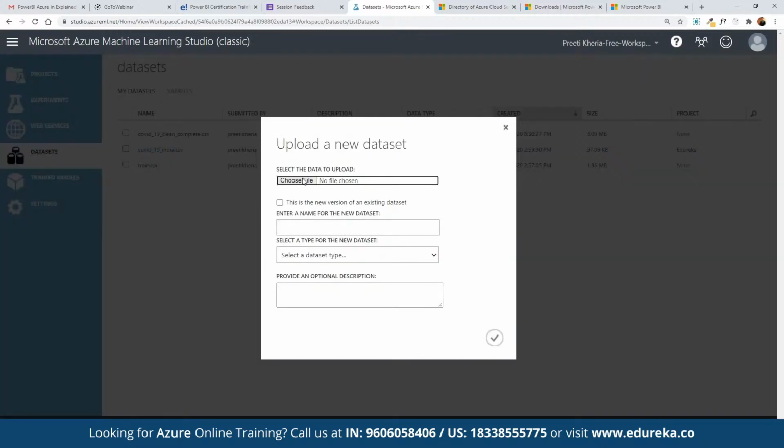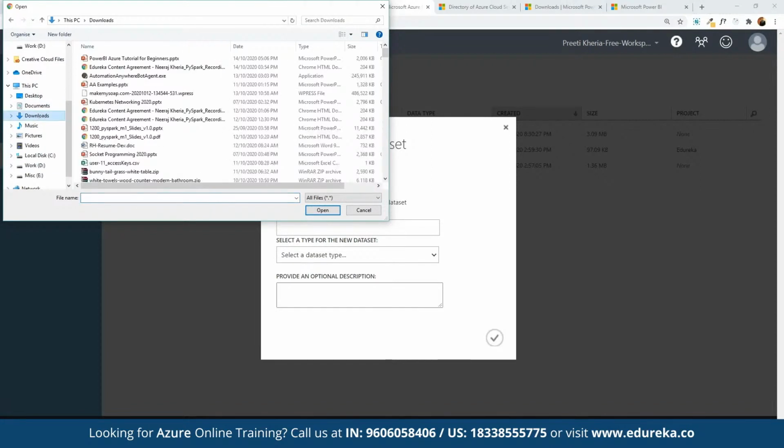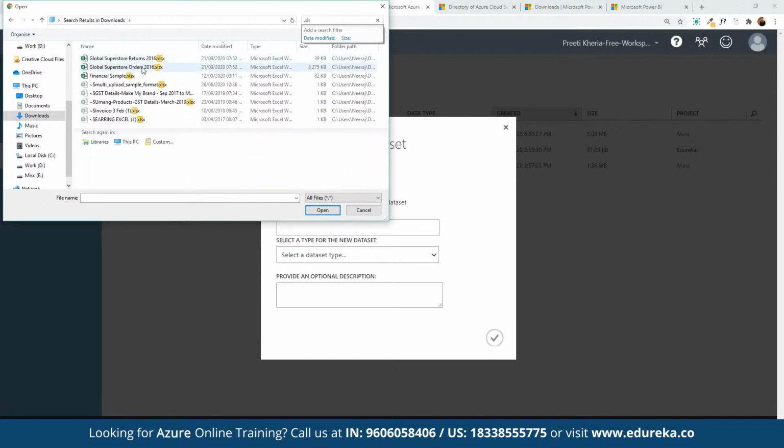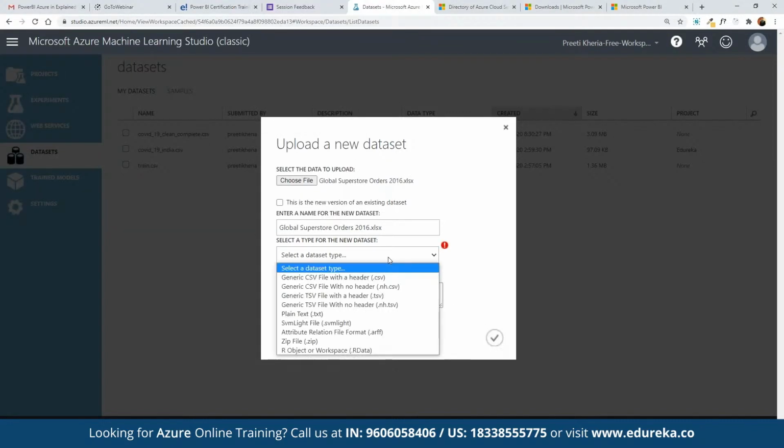For example, here we can choose a local file that we want to work with. Let's say here we had the access to that Excel file, that XLS file, where we have the access to this global superstore. We can make use of this data or any old data that we may have the access to. So for example, we want to work on this one. So here we can click on upload, open, and then click on add.